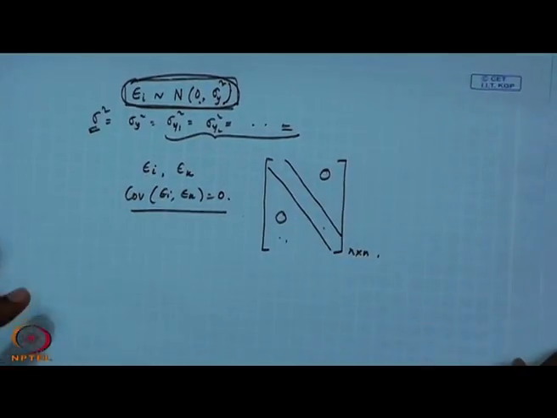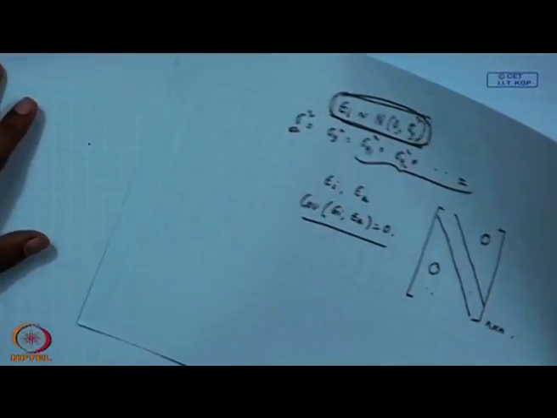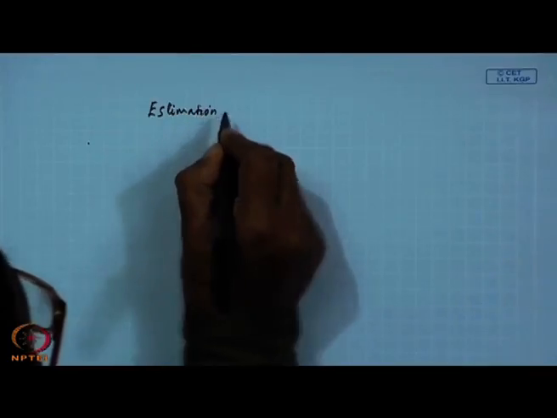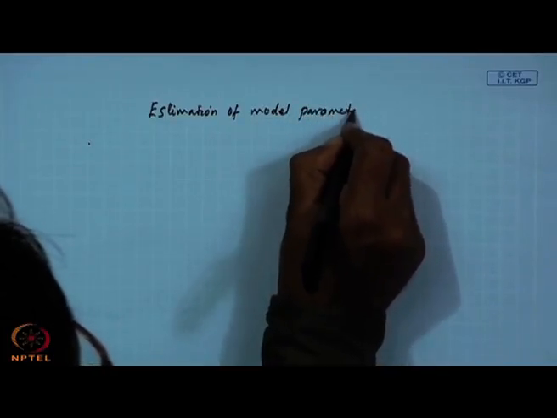We will test all those assumptions later on when we fit the regression equation, and it is required to be tested. Okay. So, once you are satisfied with the data, that examining the data you find that the assumptions are reasonably valid, then you will go for fitting, that is modeling or estimation of model parameters, that is beta.